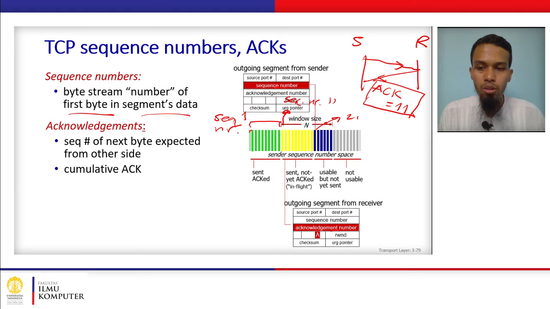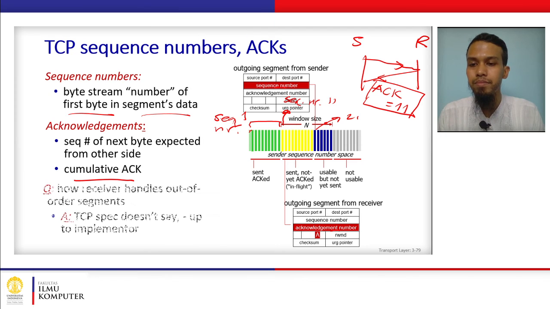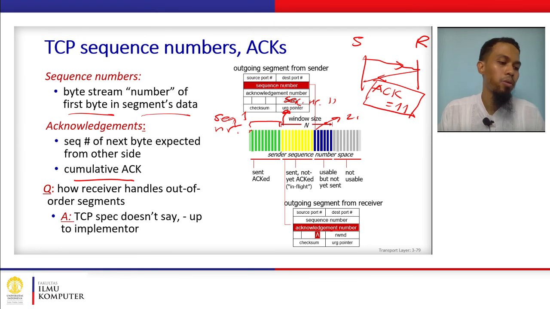And it also has cumulative ACK, so we'll give an example later. Now the question is how the receiver handles out of order segments. TCP itself doesn't specify the mechanism; it is up to the implementer.